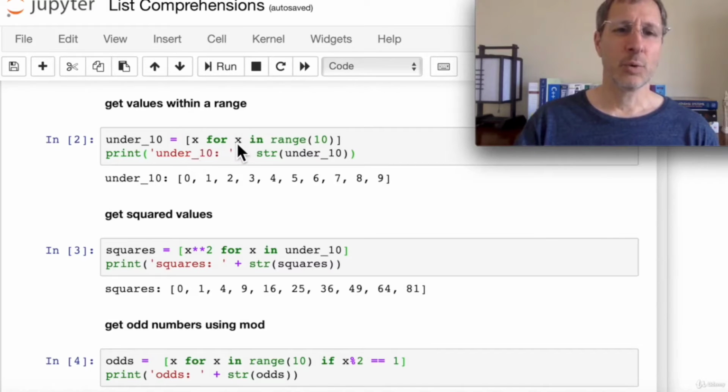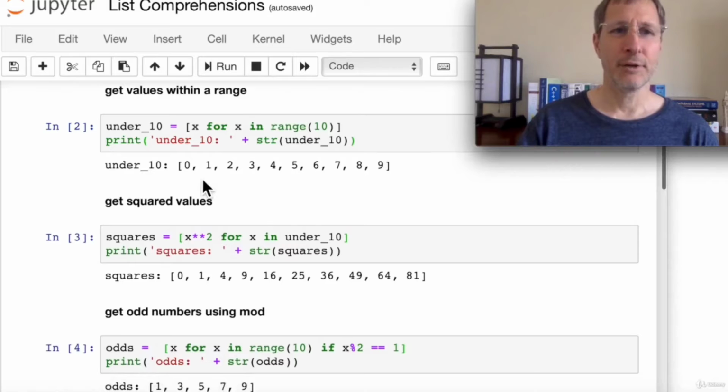And then this is where we declare the variable, each x in this range. So the result is a series of values under 10, so 0 through 9, under 10 integers. Okay, so that's the simplest example of a list comprehension.